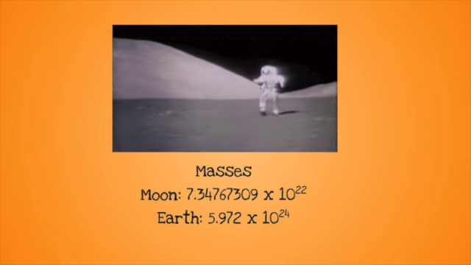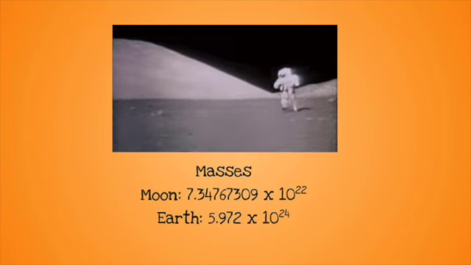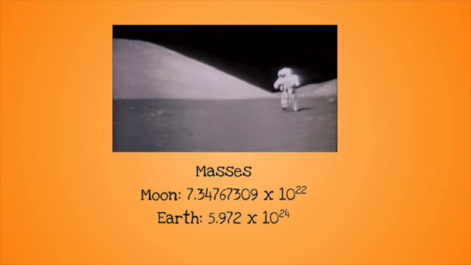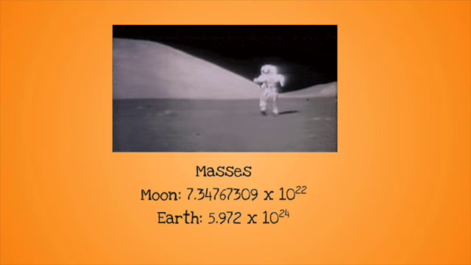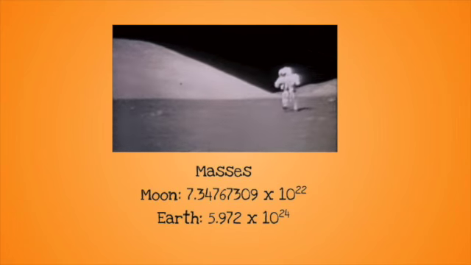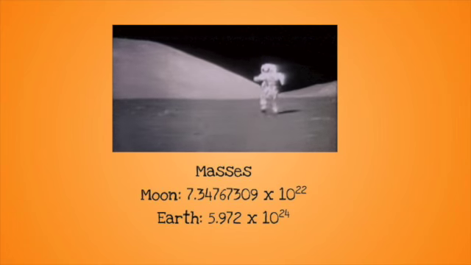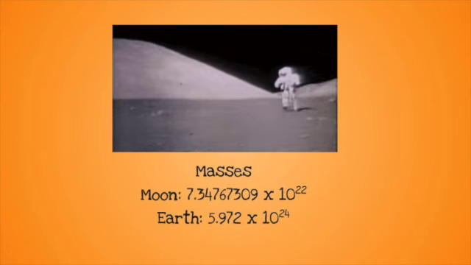To put it into context, let's look at the Moon. The Moon's mass is approximately 7.347 times 10 to the 22nd power kilograms, while the Earth's is 5.972 times 10 to the 24th power kilograms. The Earth's mass is significantly larger, causing its acceleration due to gravity to also be significantly larger in magnitude. The Moon's acceleration due to gravity is around negative 1.636 meters per second squared, while the Earth's is around negative 9.81 meters per second squared.